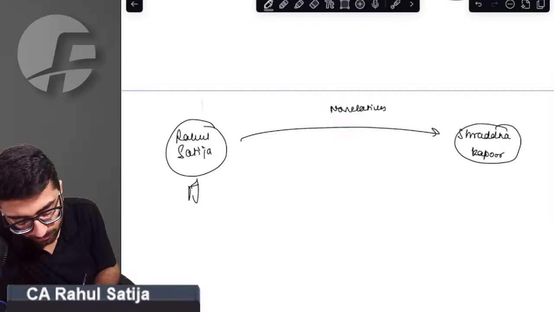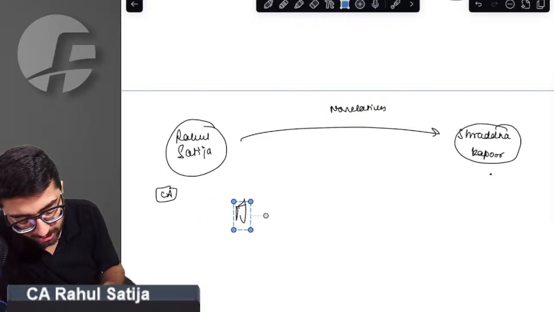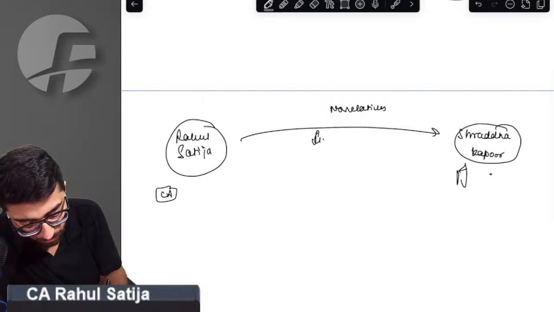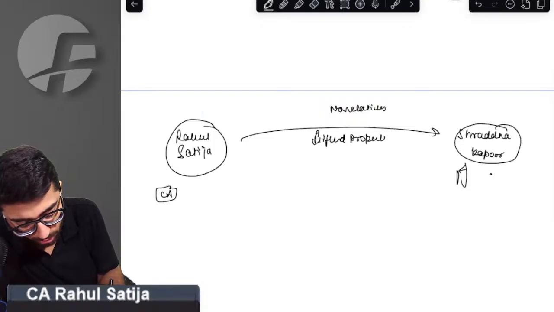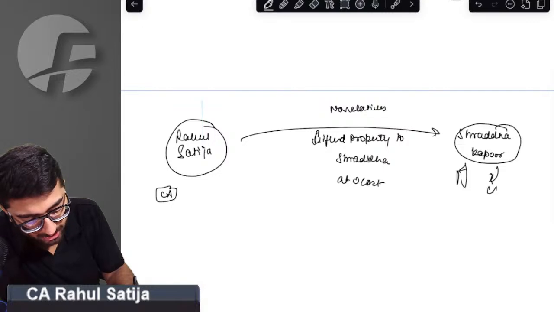Rahul has a property held as a capital asset. Rahul gifts such property to Shraddha at zero cost. For Shraddha also it is a capital asset.